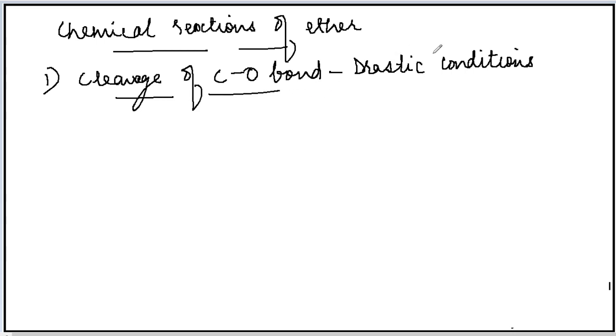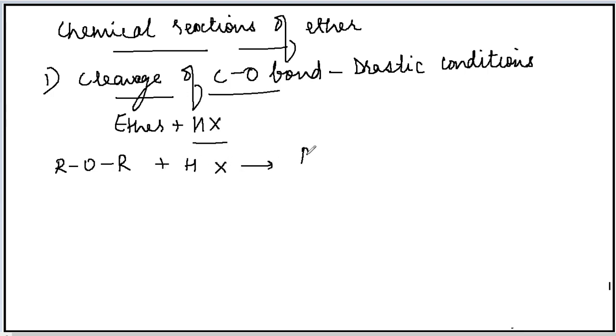In this reaction the carbon-oxygen bond will be cleaved when the ether reacts with hydrogen halides. Hydrogen halides can be hydrogen chloride, hydrogen bromide, hydrogen fluoride, or hydrogen iodide. When this cleavage of the C-O bond takes place, look at the reaction. I'll take a dialkyl ether. Dialkyl ether means both the groups linked to the oxygen are alkyl, and it reacts with a hydrogen halide. As a result, alkyl halide and alcohol are formed. Now this was your dialkyl ether.